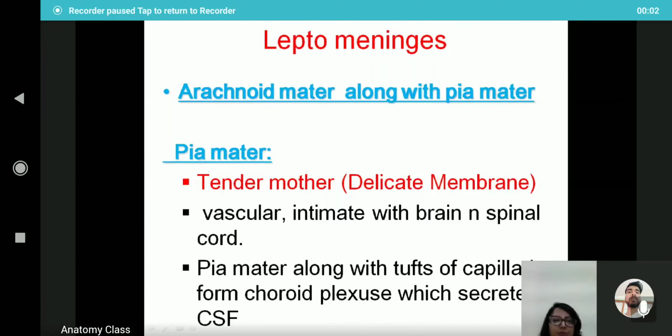The term leptomeninges is there. Leptomeninges means the arachnoid mater along with the pia mater. The pia mater is the tender mother, the delicate membrane which follows the sulci and gyri of the brain. It is vascular and intimate with the brain and the spinal cord. We cannot separate the pia mater.